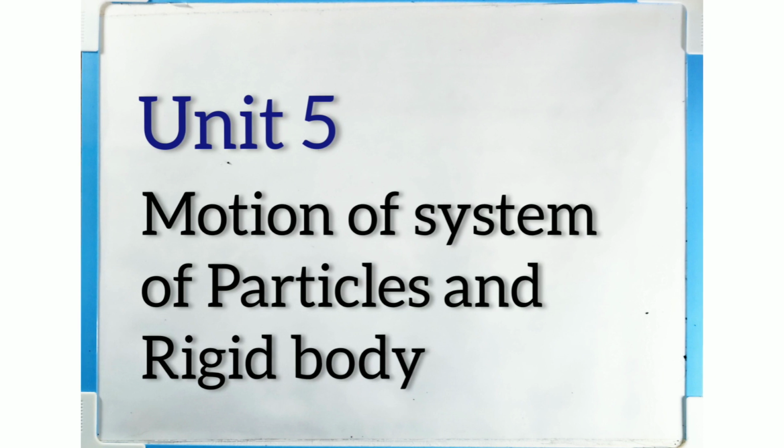Unit 5, motion of system of particles and rigid body. Now, there are different types of motion. For example, take our Earth. We know that the Earth is revolving around the Sun, and not just revolving, it is also rotating about its own axis. You can also take the example of an analog watch.